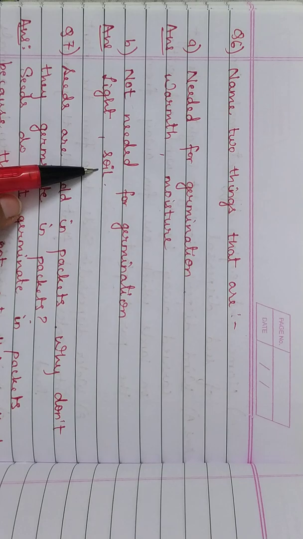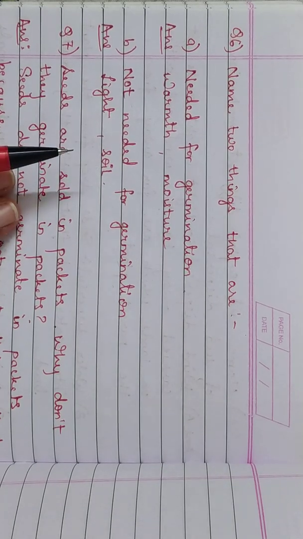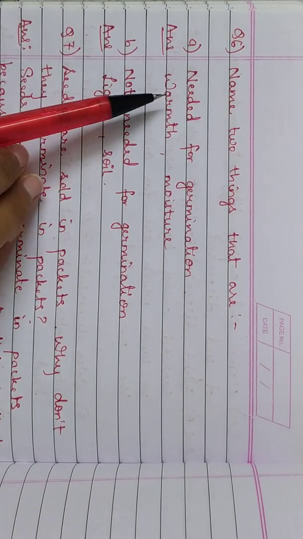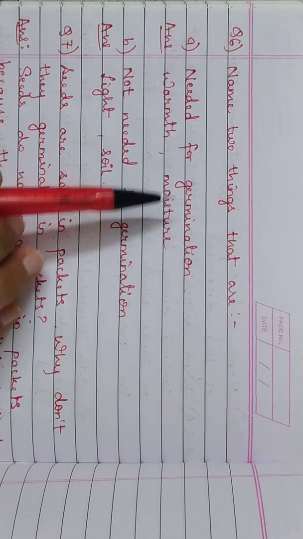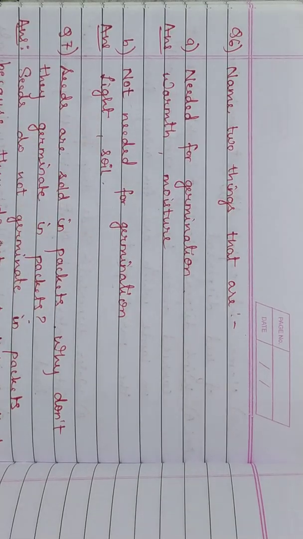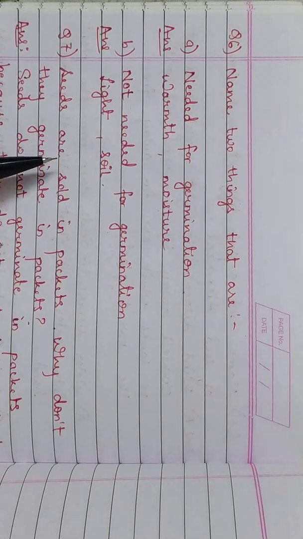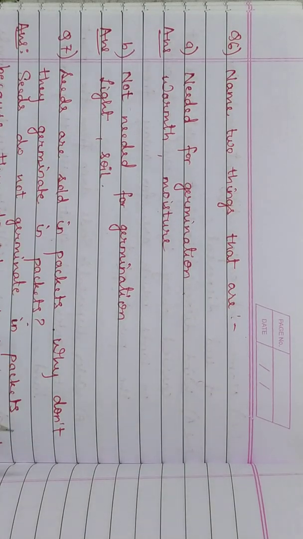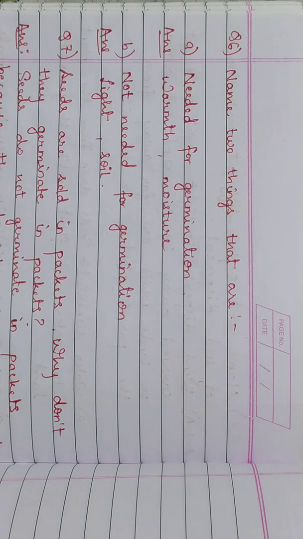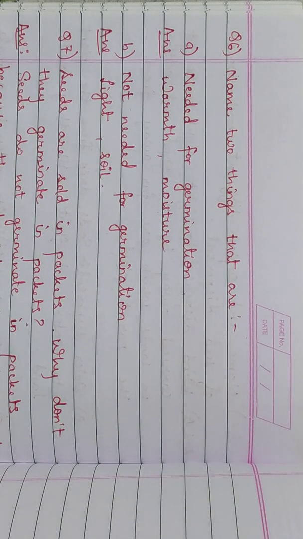Even if they get soil, it doesn't matter. What matters is only whether they are getting warmth and moisture. If they are getting these two things, they can start germinating. But light and soil are needed for a plant. When a seed becomes a plant, that plant will need soil, water, light and everything for it to grow.